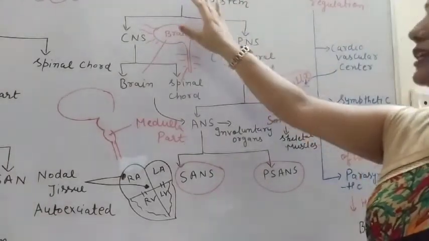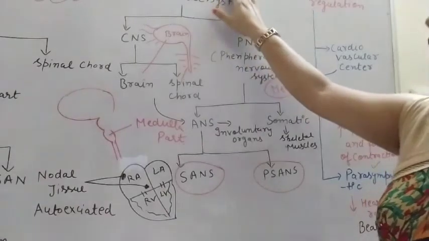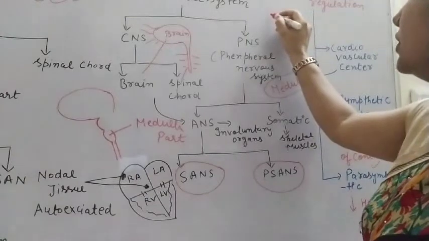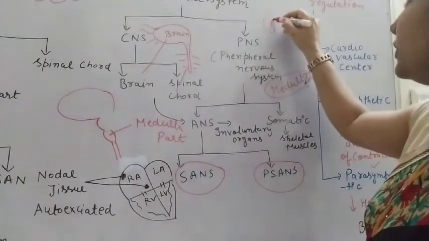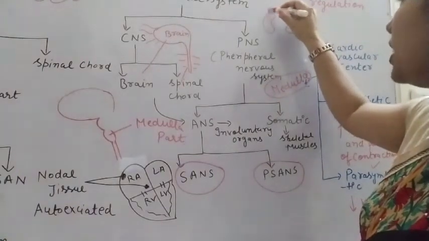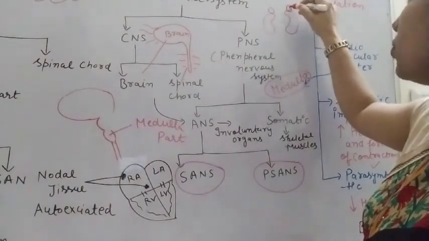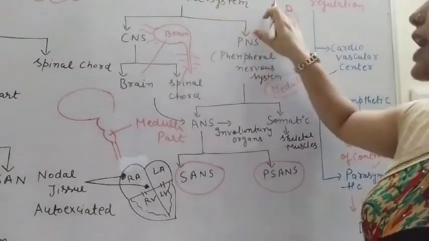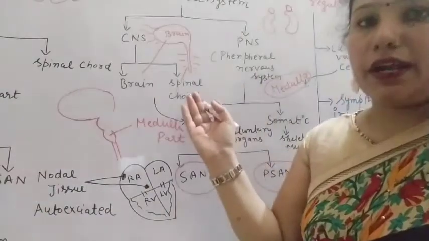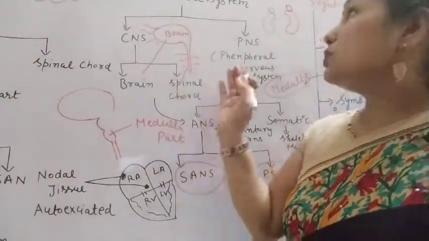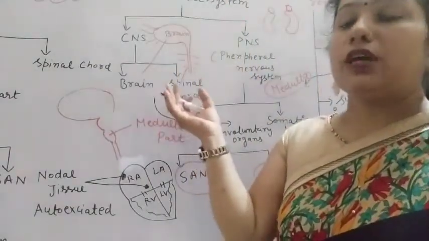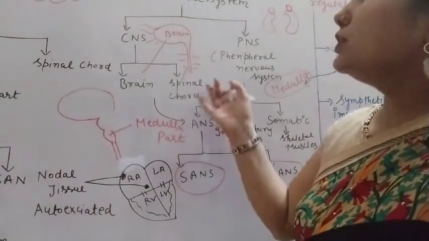Now the last, that is the adrenal medulla. The adrenal gland is present on the kidney. There is one pair of kidneys, and on the kidneys there is one pair of adrenal glands. And this adrenal gland has different parts, adrenal cortex and adrenal medulla. So this adrenal medulla also releases some hormones which regulate the activity of the heart.